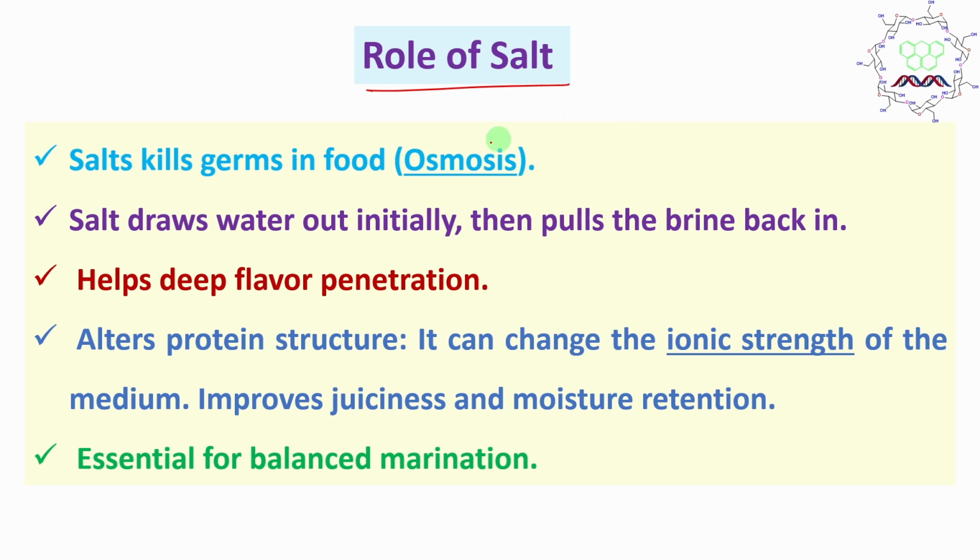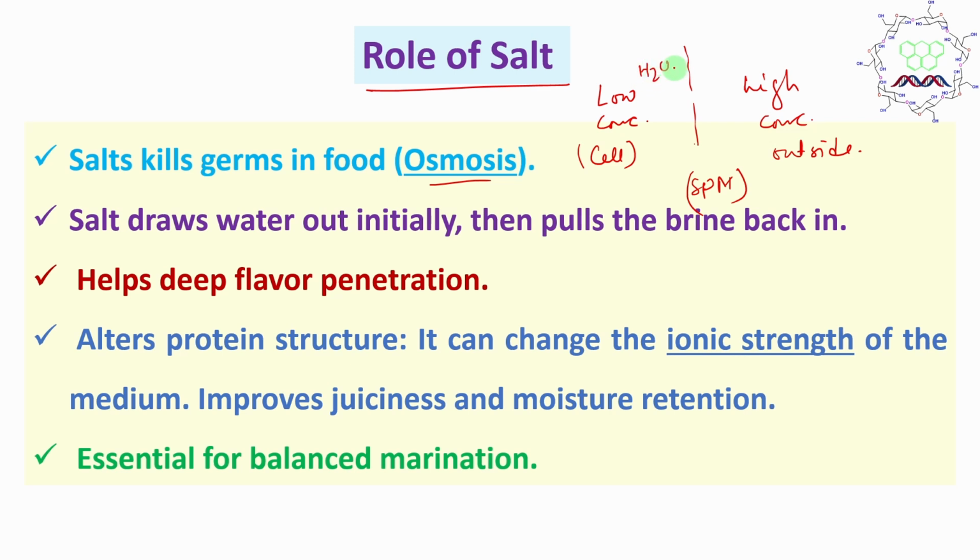Salt kills germs in food by osmosis. What is meant by osmosis? If you have a low concentration region, for example inside a cell like chicken tissue, and outside you have a high salt concentration area, meaning the marination region outside. So what happens in osmosis? Actually the cell membrane is an SPM, or semi-permeable membrane. So the water molecules from inside the cell come out to the high concentration region until the concentration difference goes away, or the concentration gradient is neutralized. So this is osmosis.